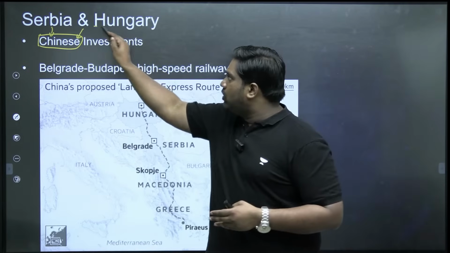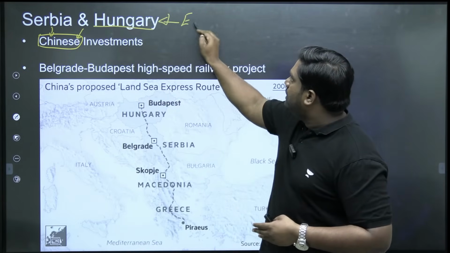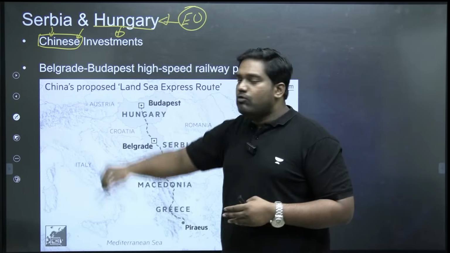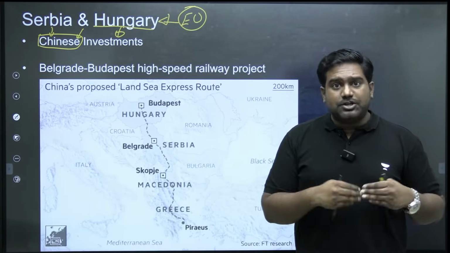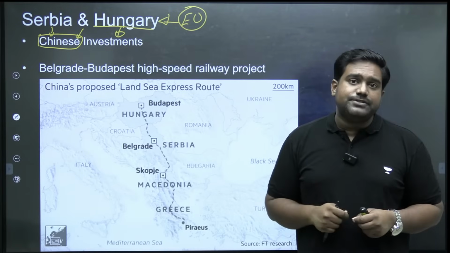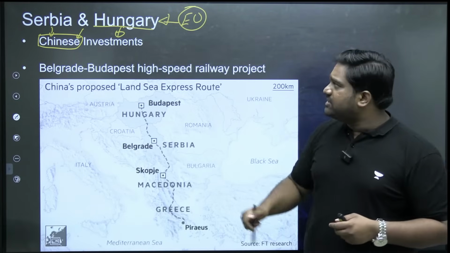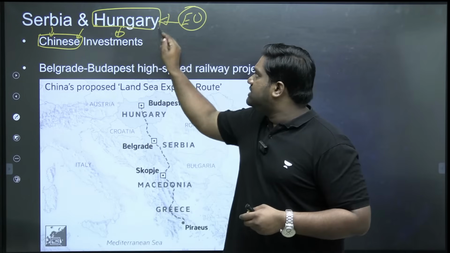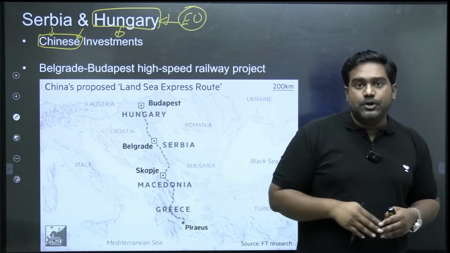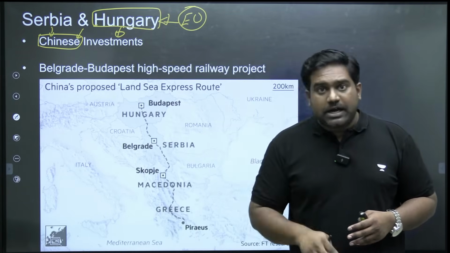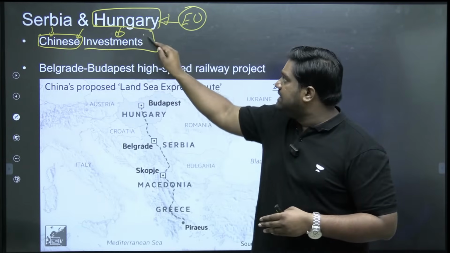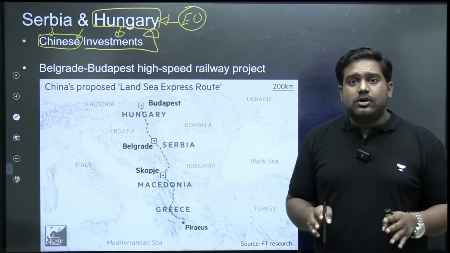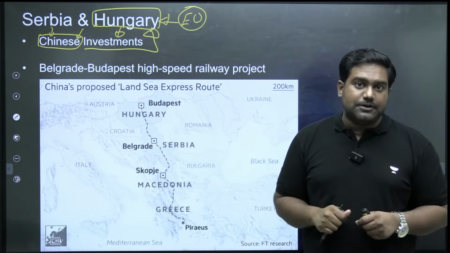Hungary, even though it's an EU member, is one country which has moved away from the Western influence and largely backed Russia and even China in several instances. There have been many instances where Hungary has voted in favor of Russia at the EU. It has voted in favor of China at the EU. So China has a lot of leverage here in these countries. This is possibly because of its massive investments in these countries.